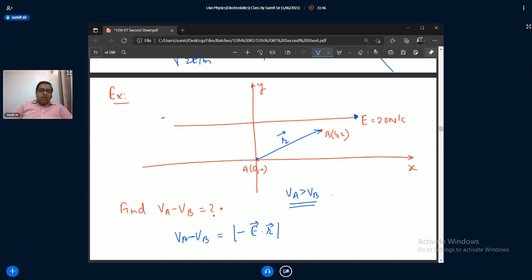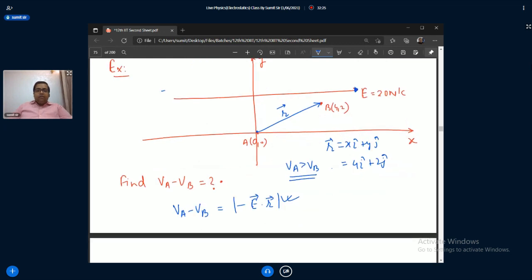Or you can also write it this way: final point, VB minus VA. Final is B, initial is A. So if you want to write final minus initial is equal to minus E dot R, you can write it this way, or you already know VA minus VB. Write this way, this is easier. Now, what is the R vector? You know, this is x i cap plus y j cap. So x is 4 i cap, y is 2 j cap.